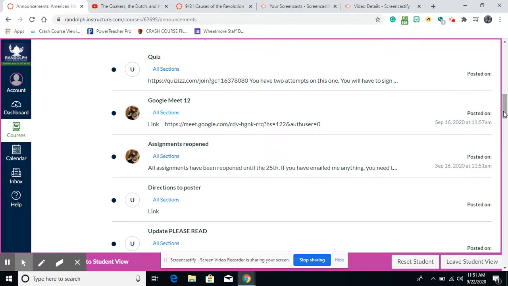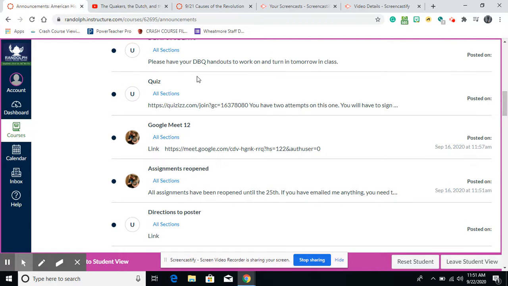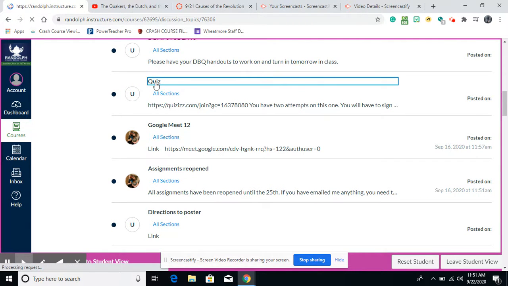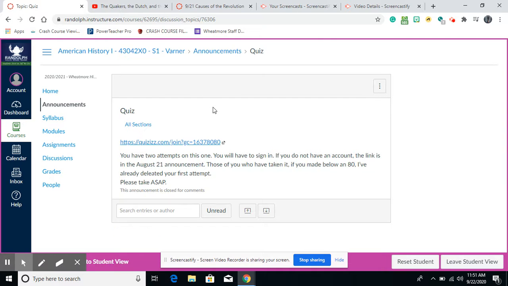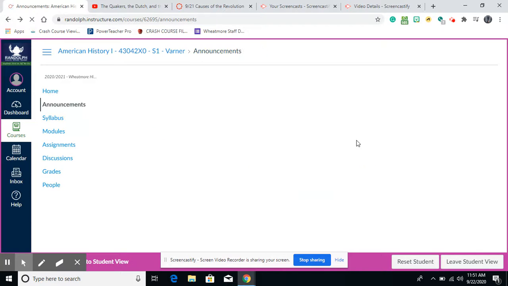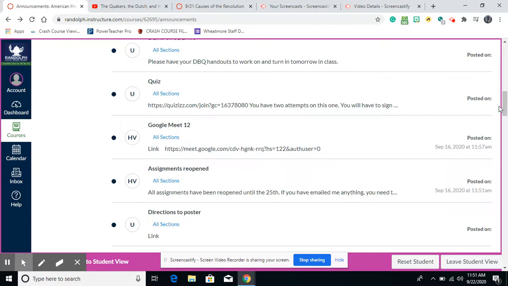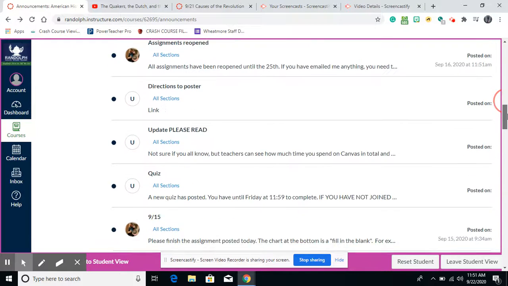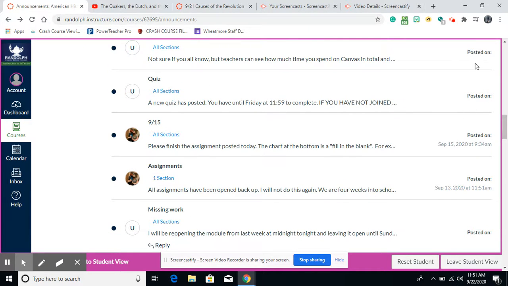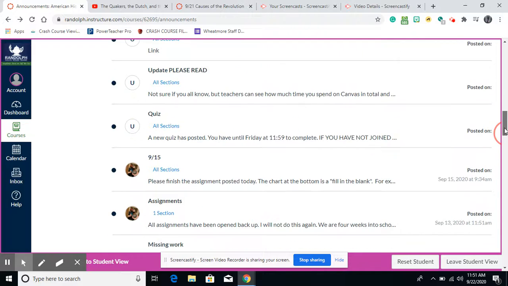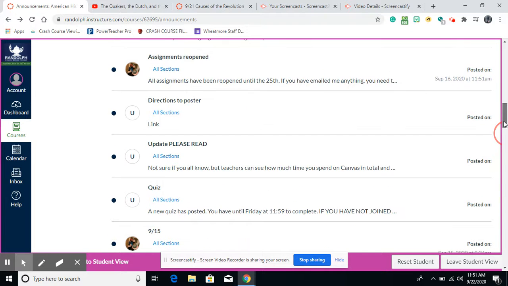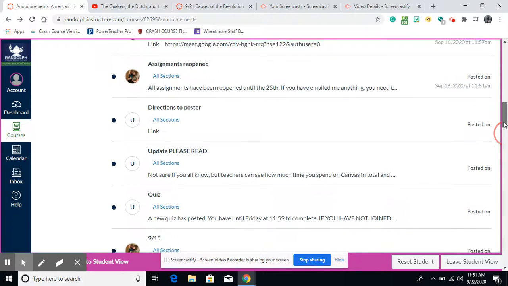You can see, if we go over here to quizzes, it has the link to their quiz that they were supposed to take. So they are still in order, even though it doesn't give a date. These were most likely either shared on the 15th or the 16th.